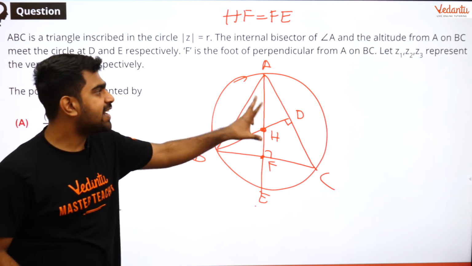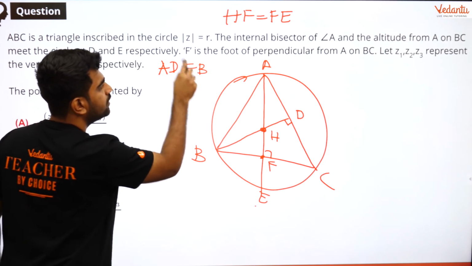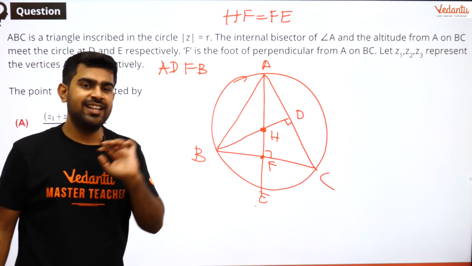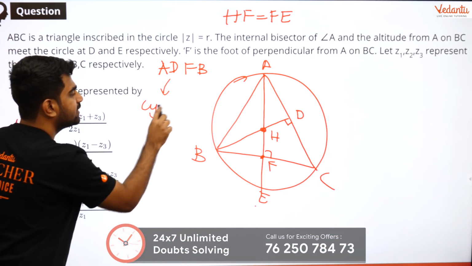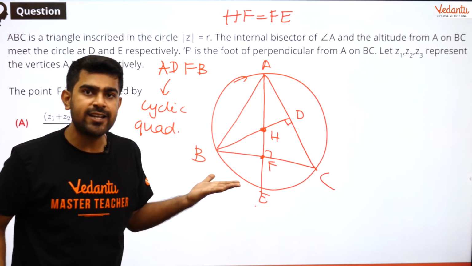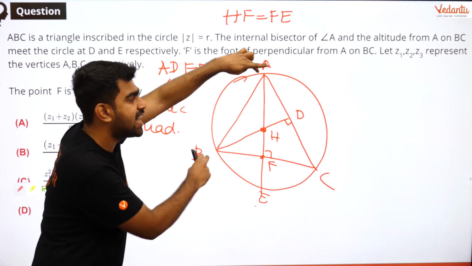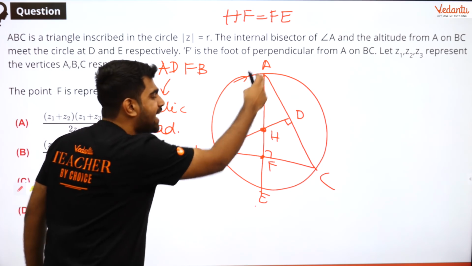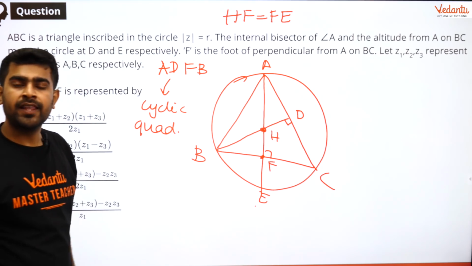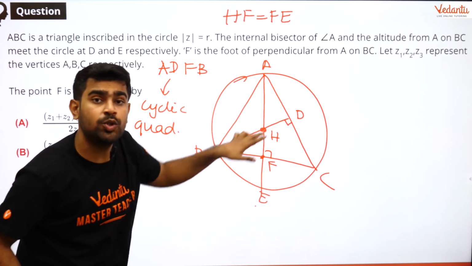So guys, can I say that ADFB is a cyclic quadrilateral? Why is ADFB a cyclic quadrilateral? Think of it this way. Can I think of AB as a diameter of a circle? And if I say AB is a diameter of a circle, will that circle pass through D and F?